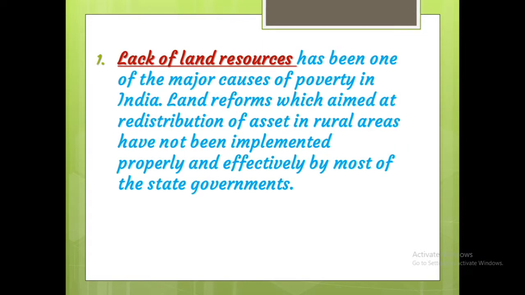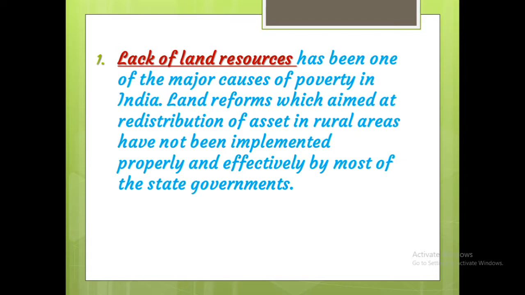Then third factor, lack of land resources. Lack of land resources has been one of the major causes of poverty in India. Land reforms which aimed at a redistribution of assets in rural areas have not been implemented properly and effectively by most of the state governments.